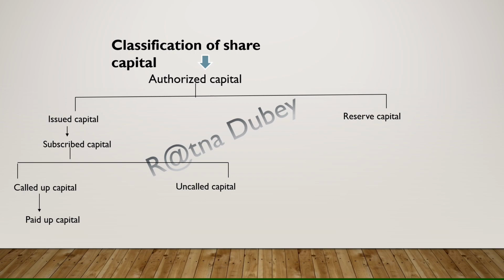My name is Ratna Dubey and in this video I am going to start with the topic classification of share capital. So you can see in this chart that capital of any company is first of all authorized capital, and then this authorized capital is further divided into two parts, that is issued capital and reserve capital. And then from this issued capital, subscribed capital has been divided into further two parts, that is called up capital and uncalled capital. Now this called up capital is again divided into paid up capital.